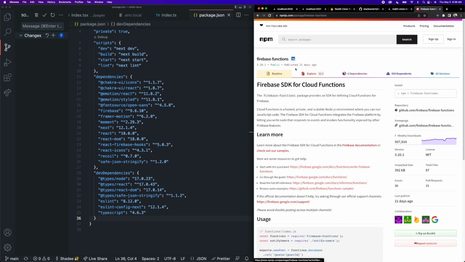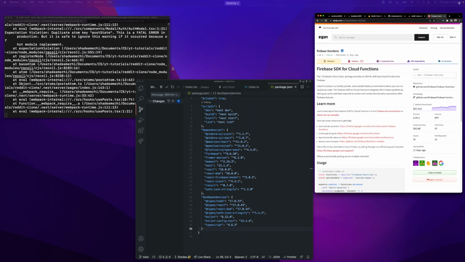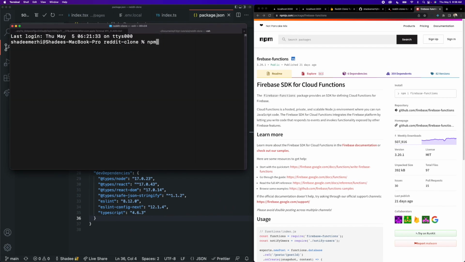Maybe I did have to manually install this. Okay, so I'm just going to manually install this in our project here, npm i firebase-functions.